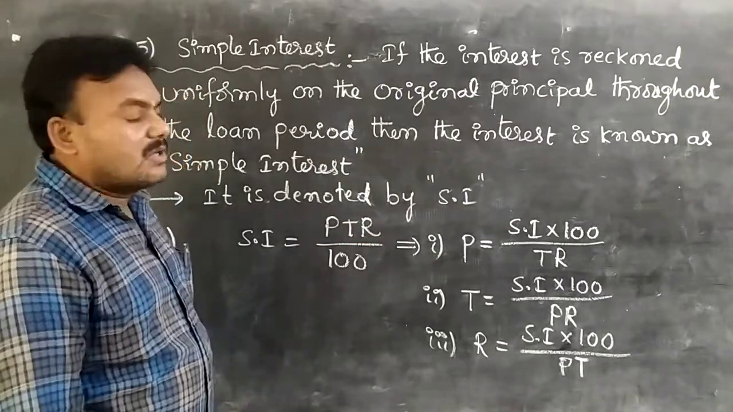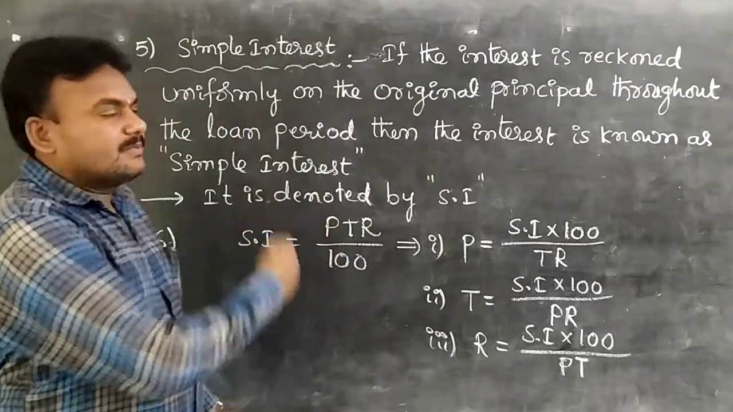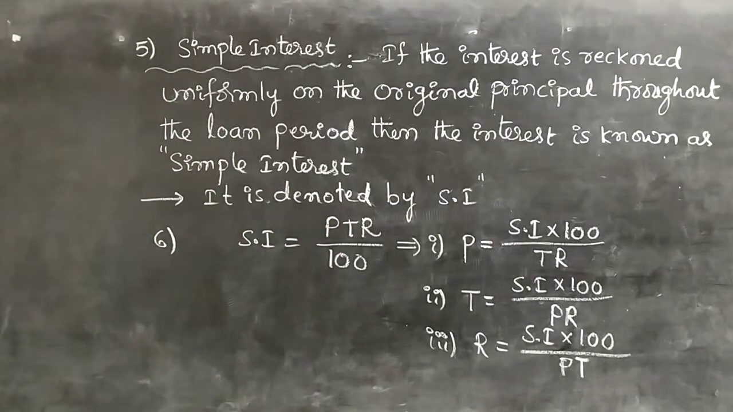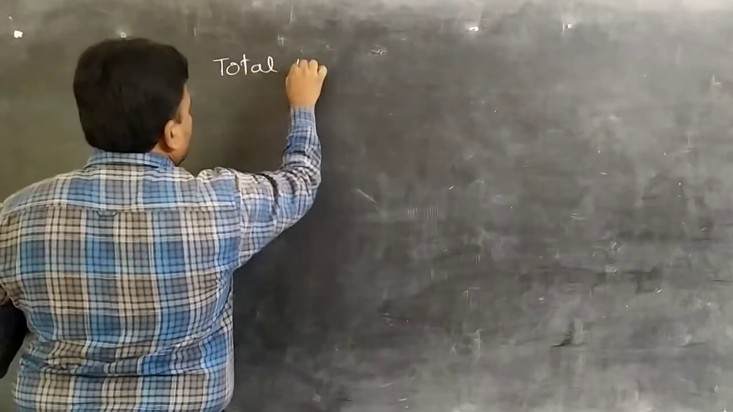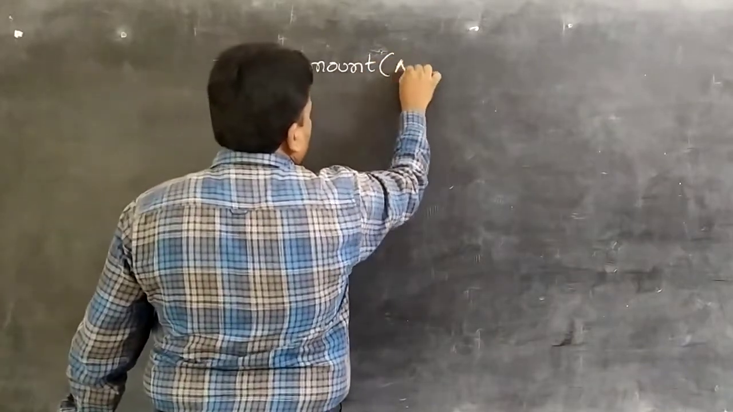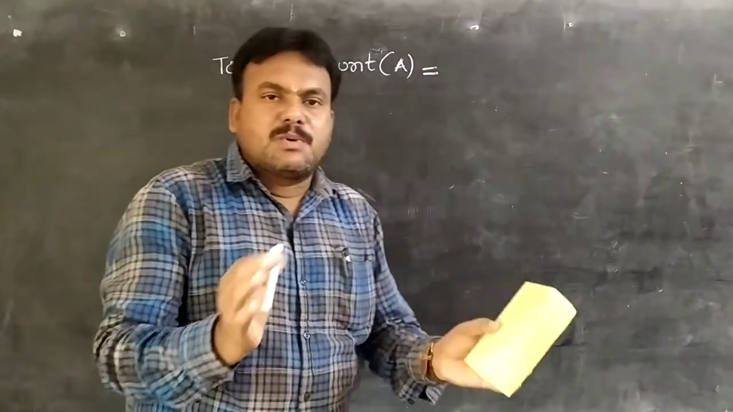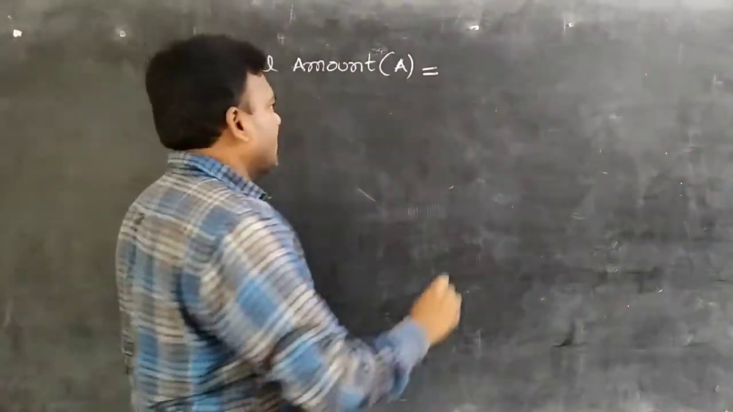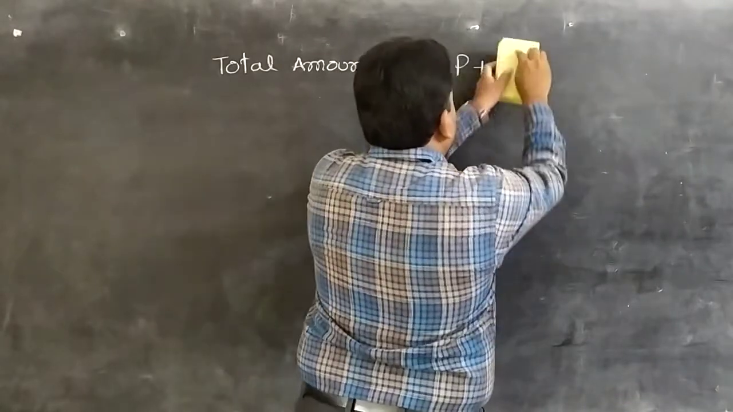After that, what about the total amount formula, students? Okay, all of you must write in your notebook. Observe, students. Total amount, simply I said amount also, students. Total amount is denoted by the letter A. A equal to. So observe the definition. Principal and interest put together. That means principal P plus interest. Interest means here we have taken SI.